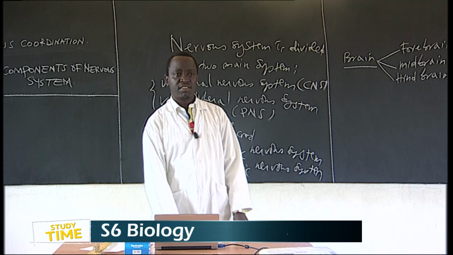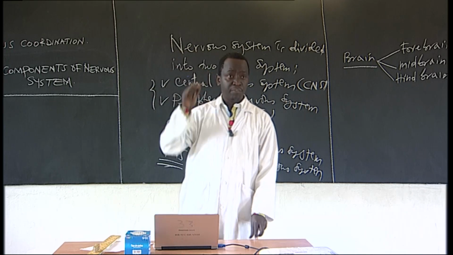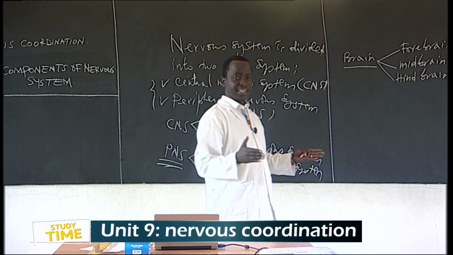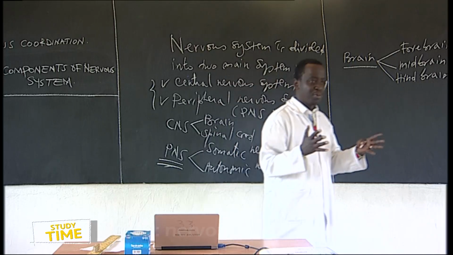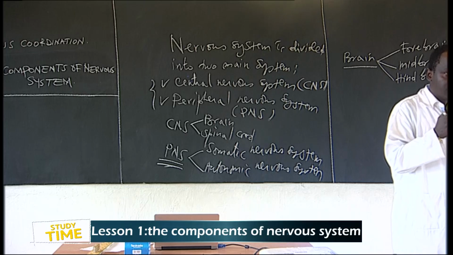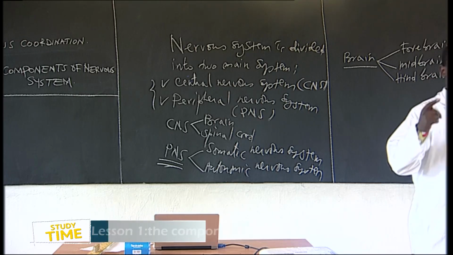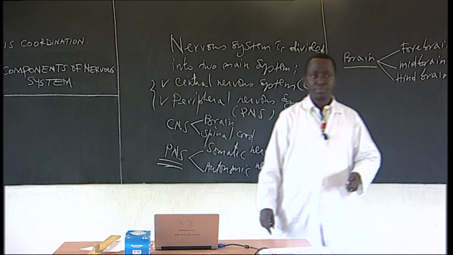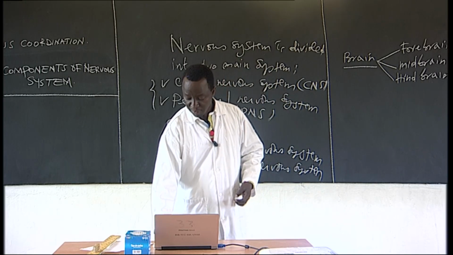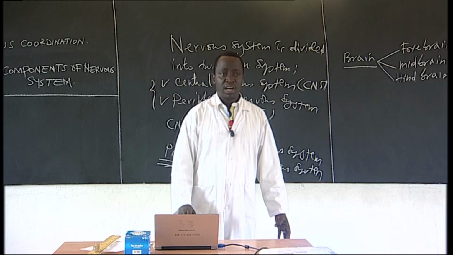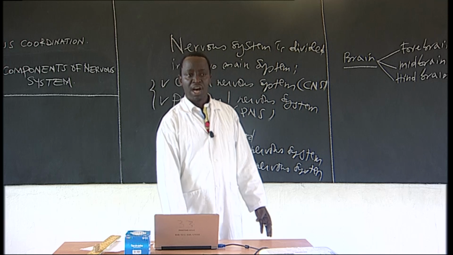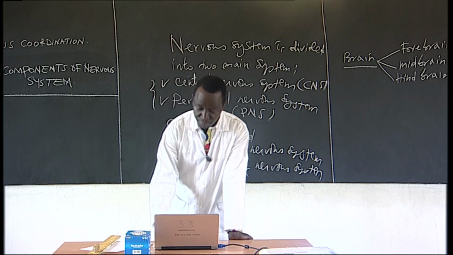So the cerebellum, as it is this part behind here, is the one that coordinates the muscular movement. If you are moving, you are stable when you are moving, because this cerebellum is there just to make you stable. You're not falling down because the cerebellum is there. It controls just body equilibrium. Nice. The medulla oblongata, as I have said, controls respiration, digestion, heartbeat, breathing rate, and so on.